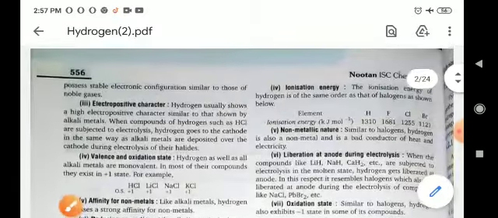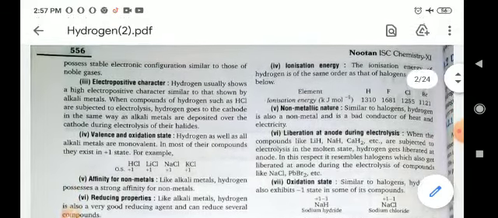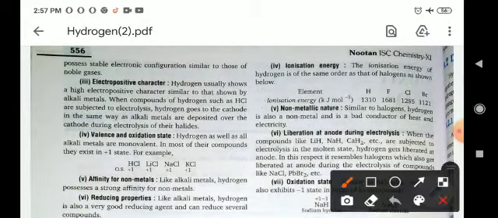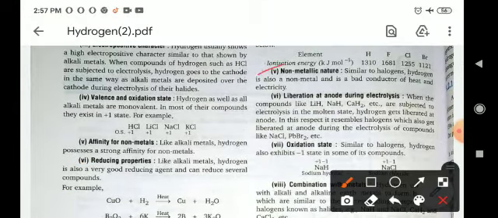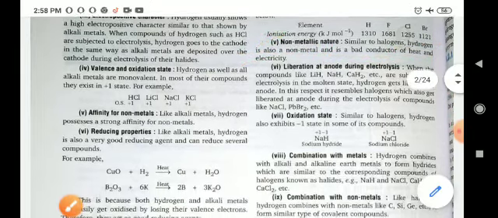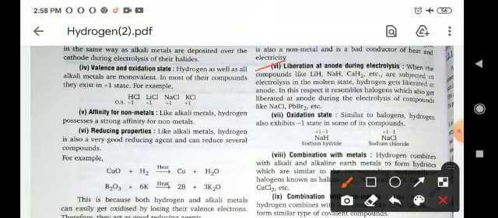Next, ionization energy. The ionization energy of hydrogen is of the same order as that of halogens. For example, hydrogen has 1310 and fluorine has 1681, approximately the same. Next, non-metallic nature. Similar to the halogens, hydrogen is also a non-metal and is a bad conductor of heat and electricity.